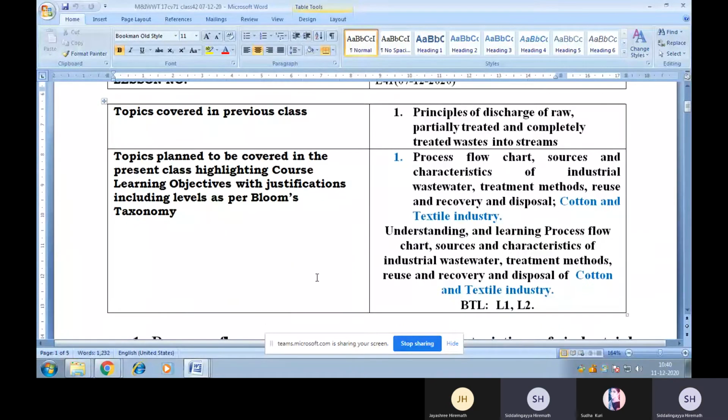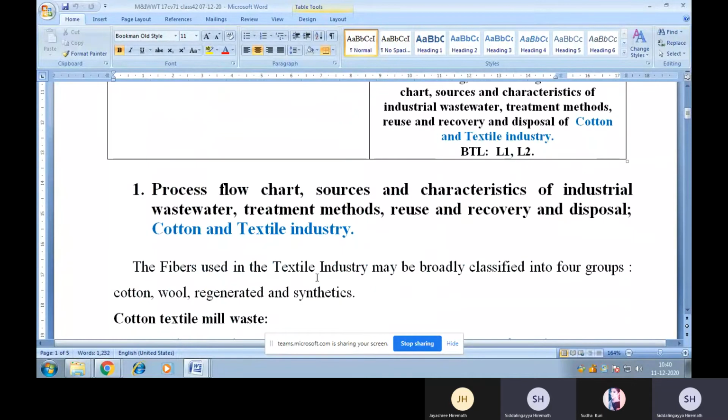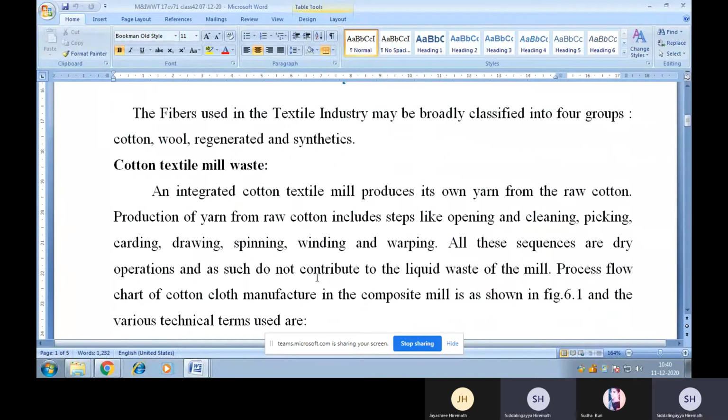Okay, so this is the first topic. Let us discuss the process flow chart, sources and characteristics of industrial wastewater, treatment methods, reuse and recovery and disposal of the cotton and textile industry. Now, the fibers used in the textile industry may be broadly classified into four groups, that is cotton, wool, regenerated and synthetics. But as far as your syllabus is concerned, we will discuss the wastewater generated in cotton textile